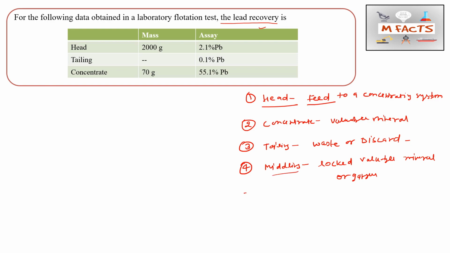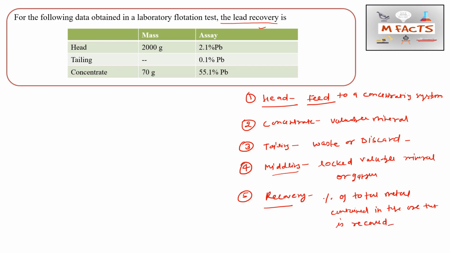The fifth term that is used is recovery. Recovery is a very important term in the concentration process, because recovery is basically the percentage of total metal contained in the ore that is recovered. So the percentage of metal recovered in the concentrate is known as recovery. In this question, we have to find that recovery.